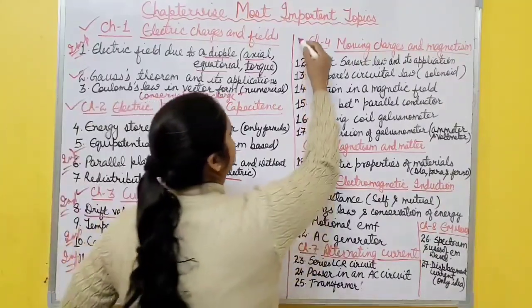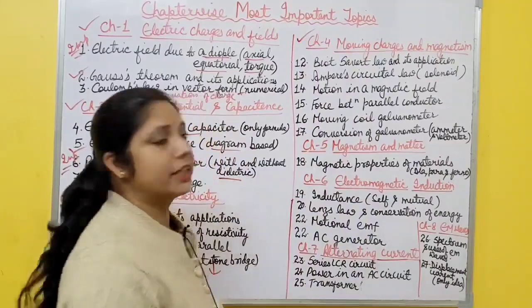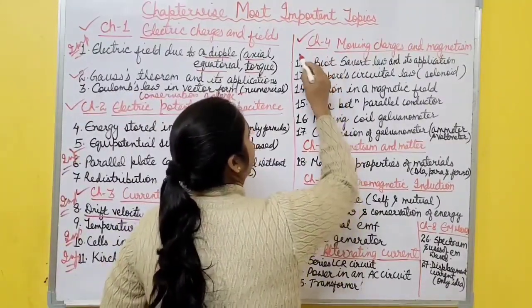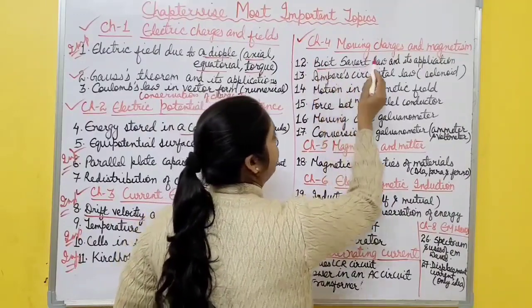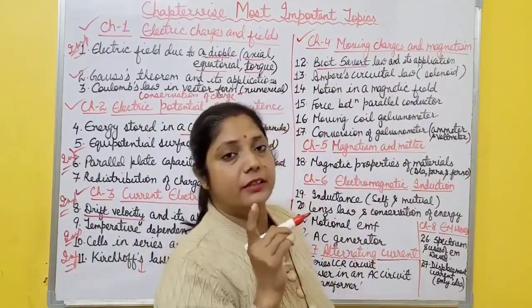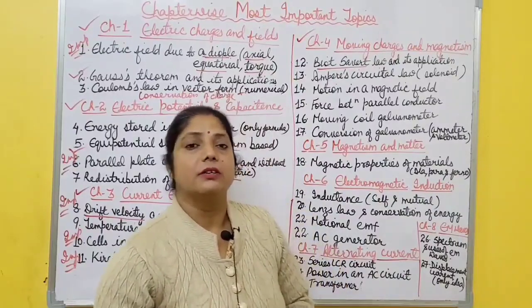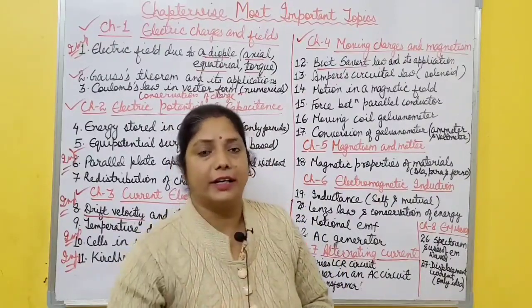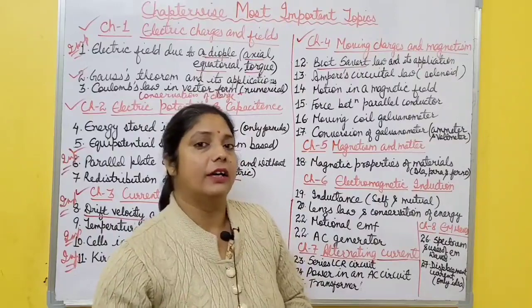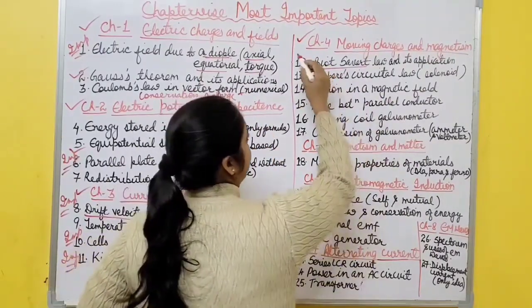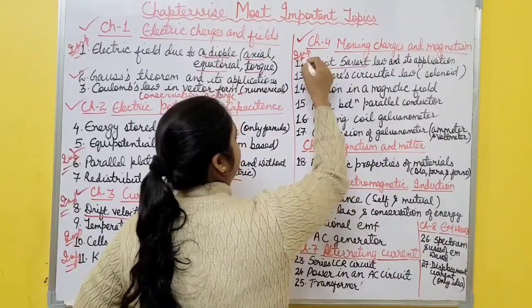Then come to chapter number 4, moving charges and magnetism. In this chapter, first important topic is Biot-Savart law. It is very important and only one application is there, that is you have to determine magnetic field due to a circular current carrying wire along the axis of the ring or at the center of the ring, anything. So that always comes in the exam. So this topic is important, that application.